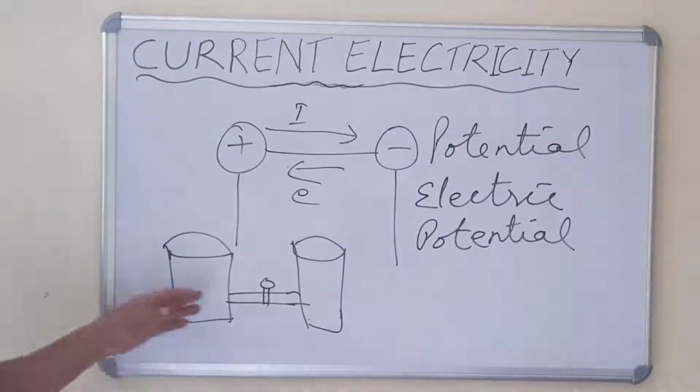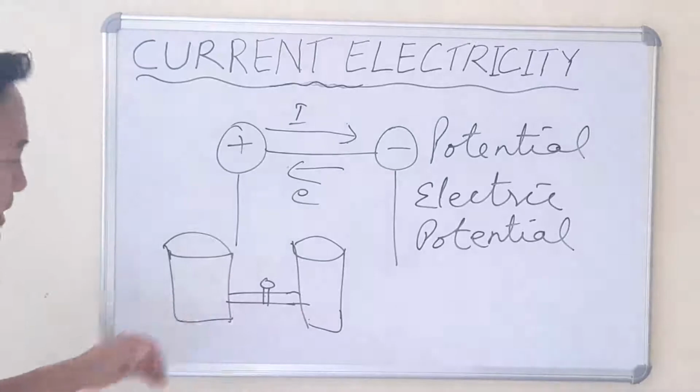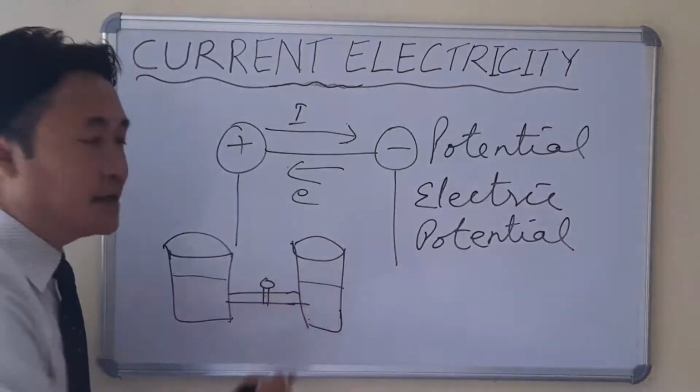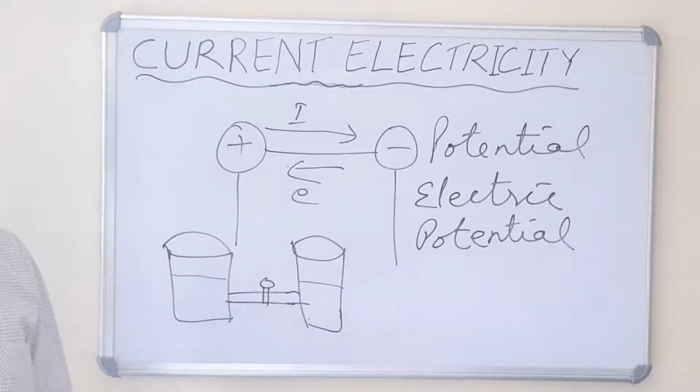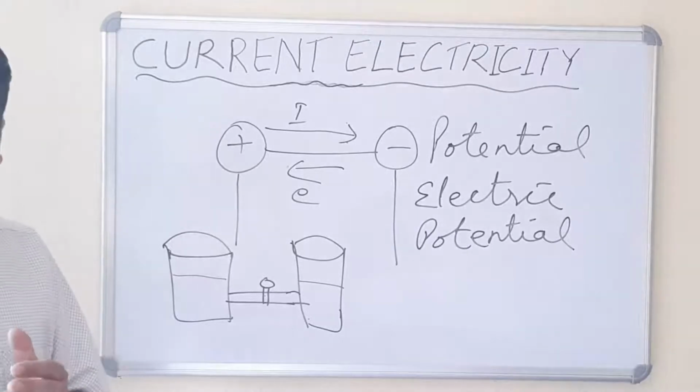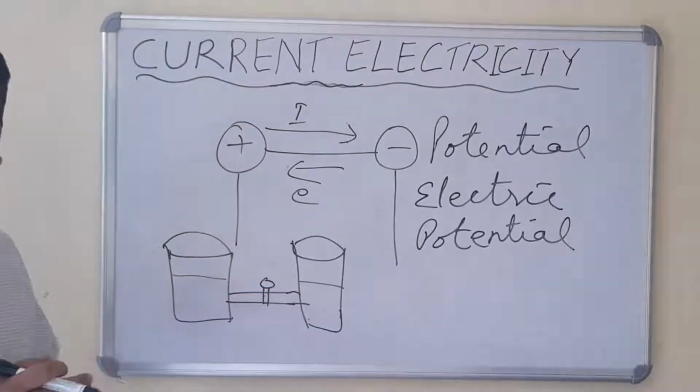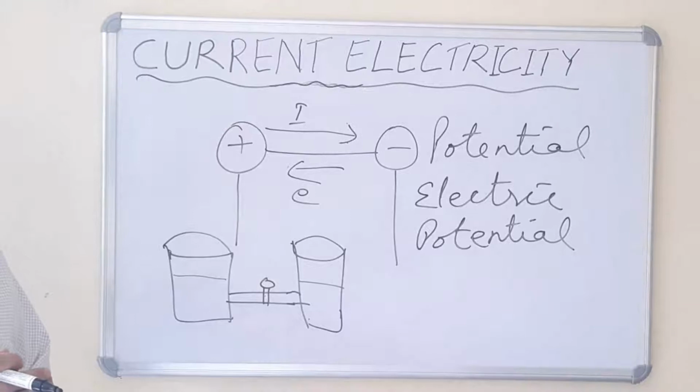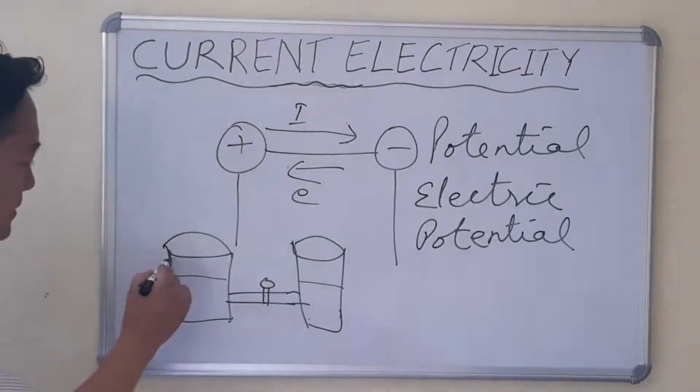If the two vessels have the same level of water, the water cannot flow because the level of the water is equal. Now, in order to make the water flow, you have connected the vessels with each other, and in one vessel you fill the water up to the brim.